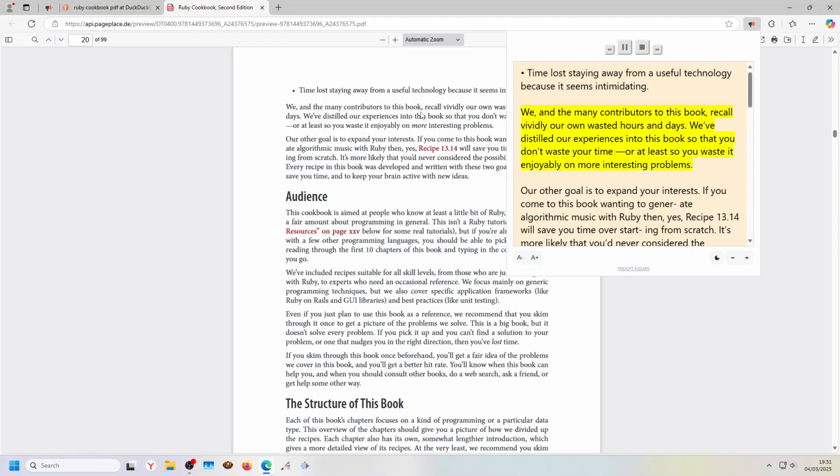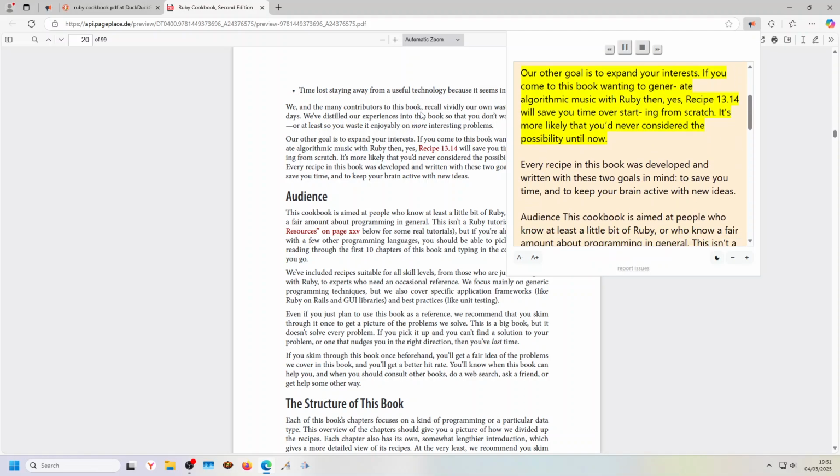We, and the many contributors to this book, recall vividly our own wasted hours and days. We've distilled our experiences into this book so that you don't waste your time, or at least so you waste it enjoyably on more interesting problems.